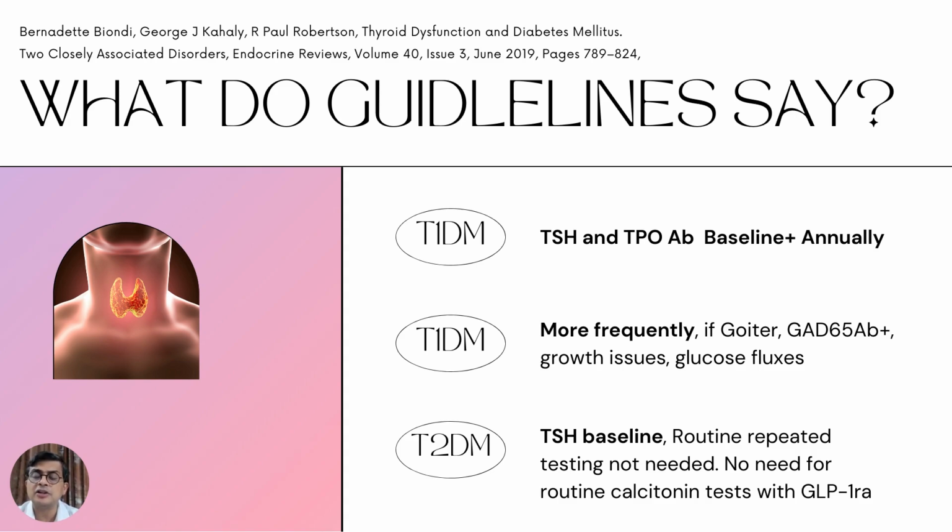But I just want to highlight that in type 2 diabetes, do not specifically check for hypothyroidism, but if there is a reason to check for hypothyroidism, like if there is weight gain, or the subject is planning pregnancy, or if there is constipation, or there's a goiter, only then you should check. So the guidelines are very clear. In type 1 diabetes, check thyroid function tests and TPO at baseline and annually, more frequently if there is goiter, GAD65 antibody, growth issues, and glucose fluctuations. And TSH should be done at baseline in type 2 diabetes, but repeated testing is not really required.